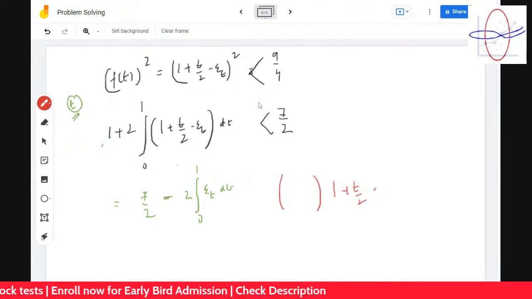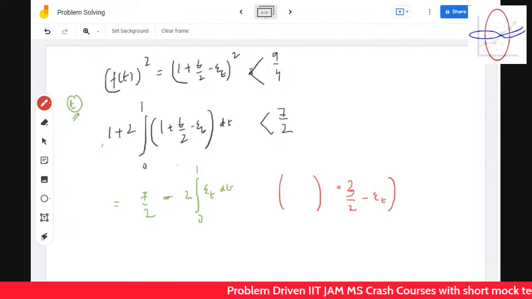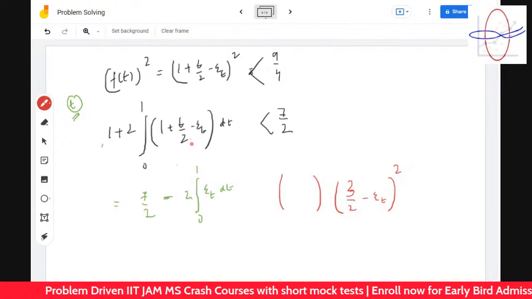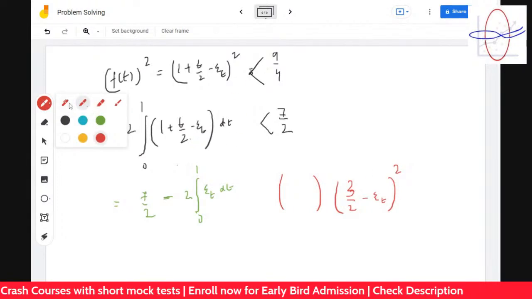So we want to find at the maximum point 1 only. So it's 3 by 2 minus epsilon t whole square. Okay. So we want to find the maximum point only, let's say, where it's actually happening.